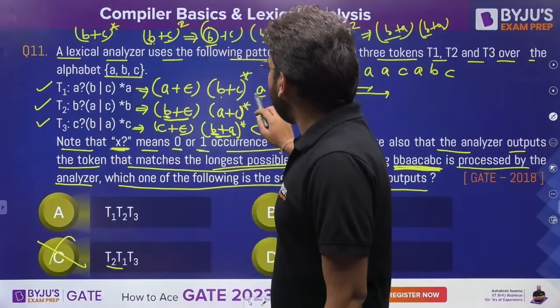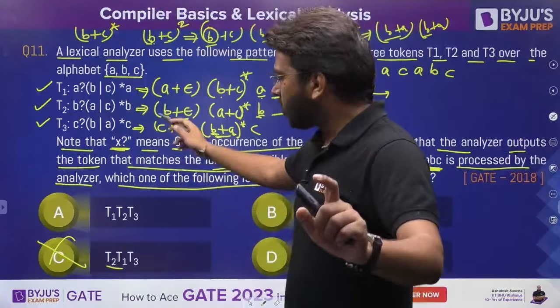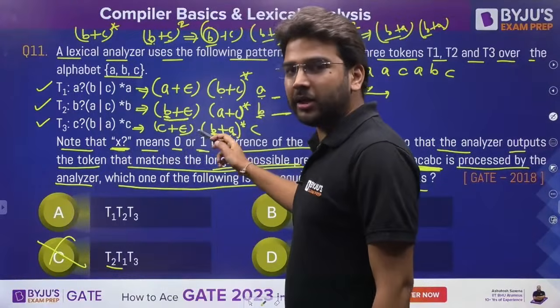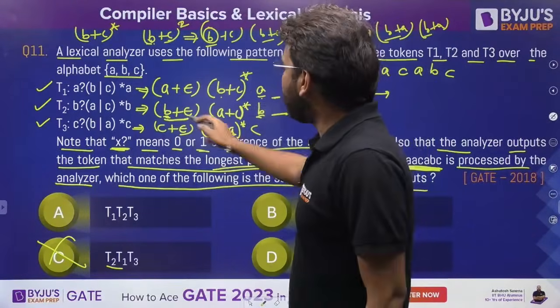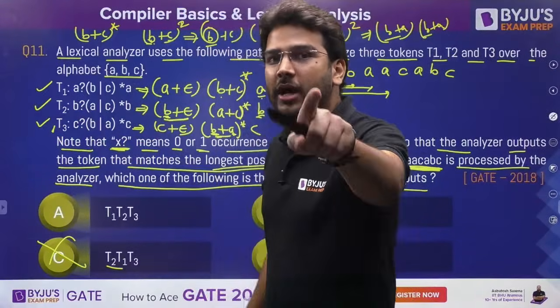B I can generate, A I can generate, but after that I am not having another A. Fine, let's talk about T3 now. I can generate B, I can generate another B, I can generate 2 times A as well if I take B plus A raised to the power 4. That means this is going to give me the longest prefix match if it is going to start with T3.